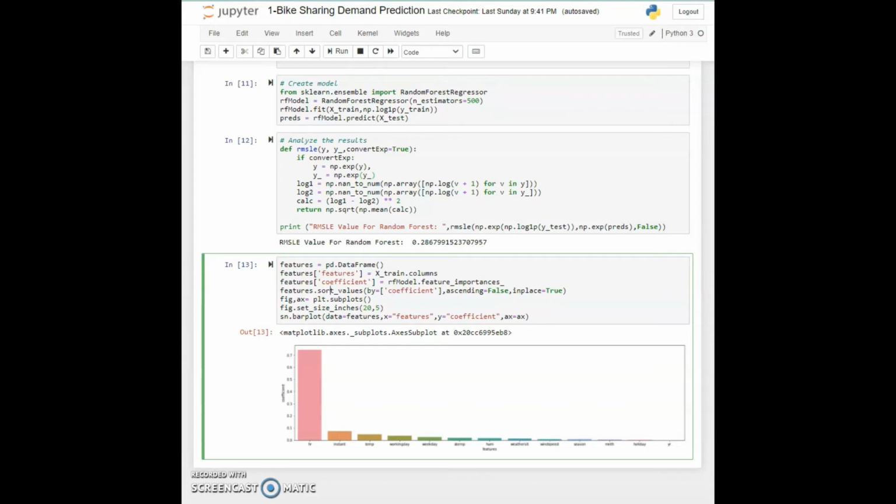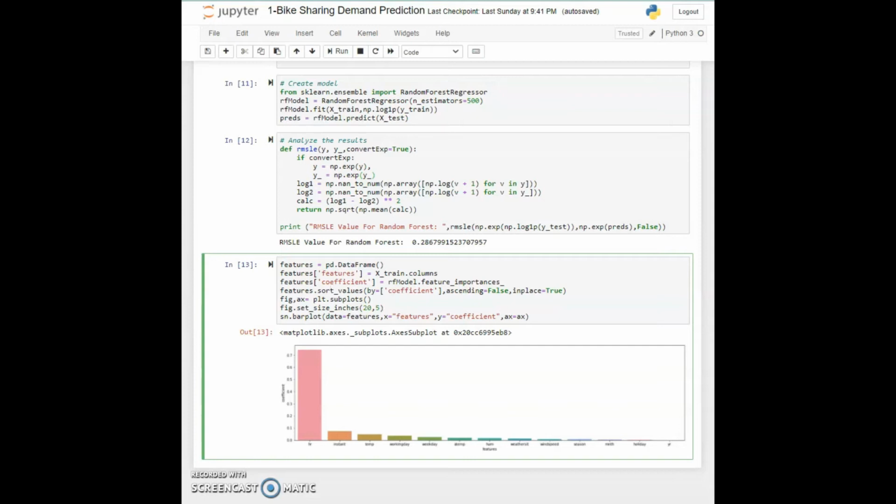So that is it from this section, and in this section we had a chance to explore the bike sharing demand dataset, and we saw how decision trees and random forest algorithms work. Then we did a little bit of feature engineering and we saw which features we should remove from our data. And then of course we built our model using scikit-learn, and we finally analyzed our results and displayed which feature had the most effect on our results.